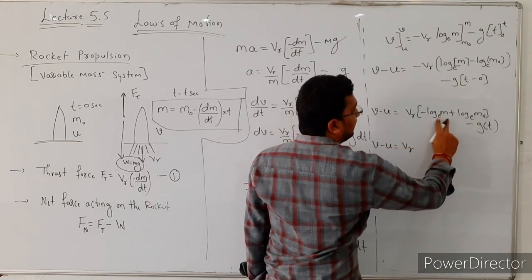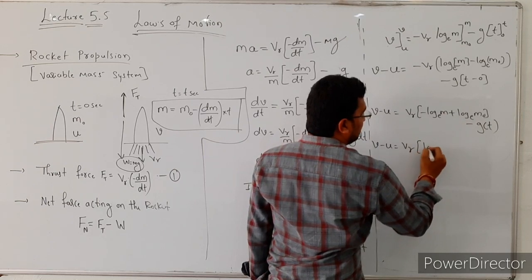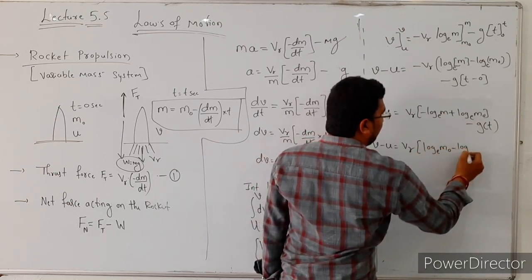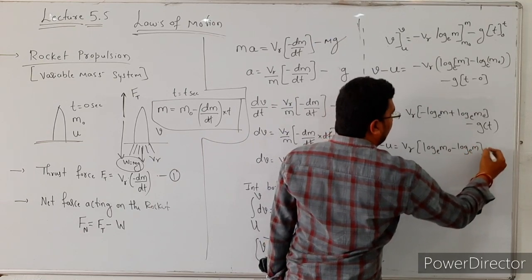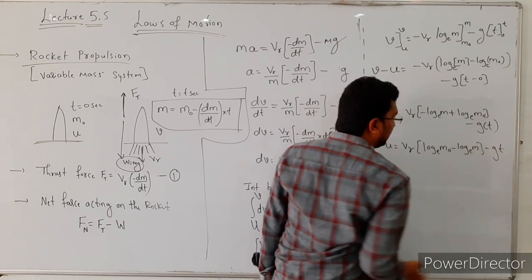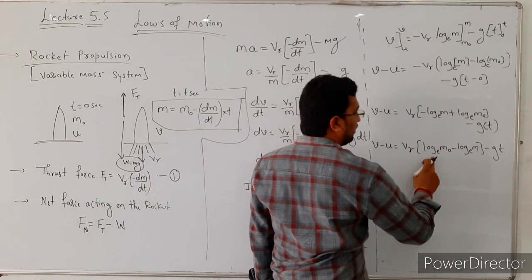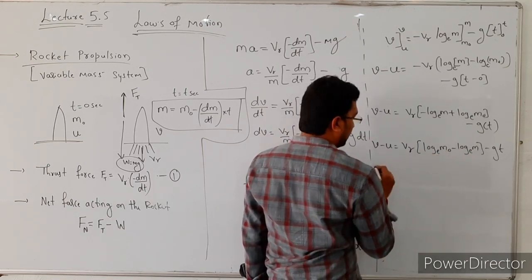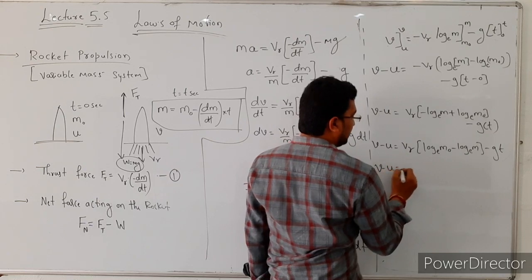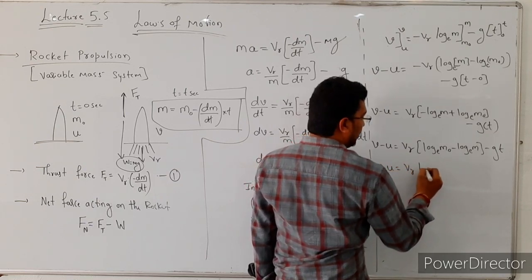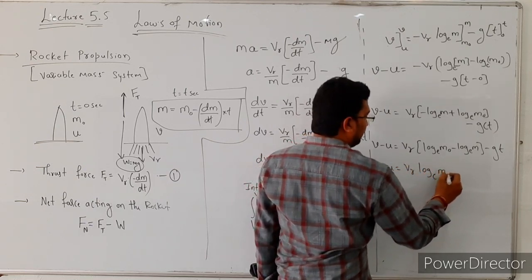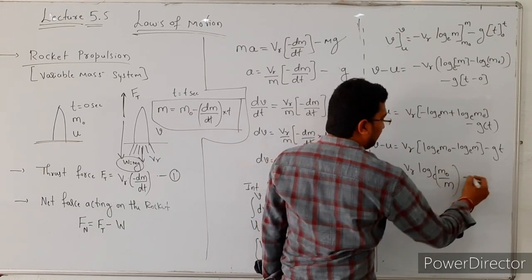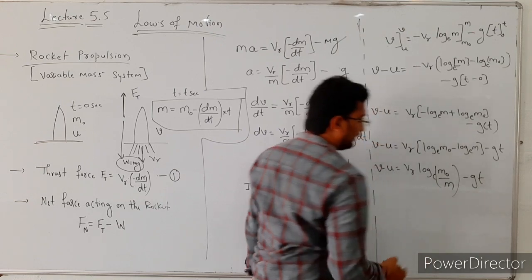In this case we are rearranging these terms, so that is log base e m0 minus log base e m, minus g into t. This is in the form of log a minus log b, which is equal to log a by b. So then v minus u is equal to v suffix r log base e m0 divided by m, minus g into t.